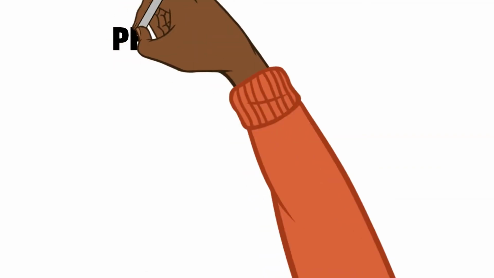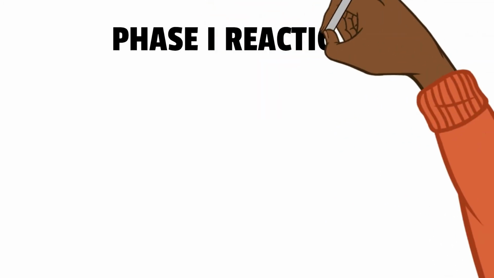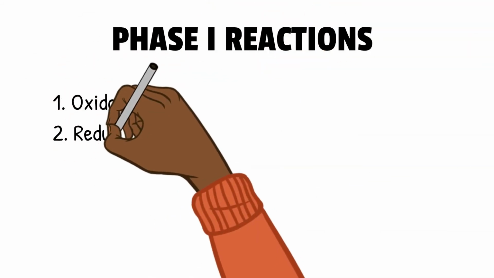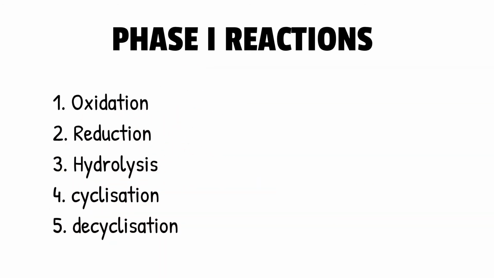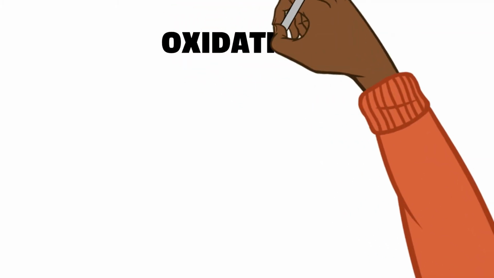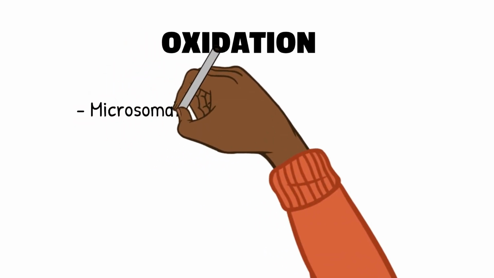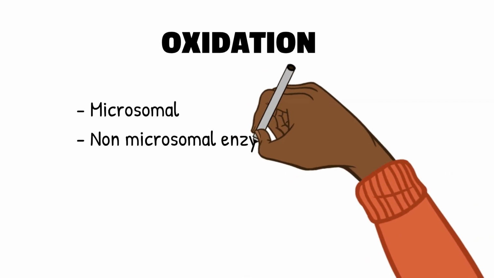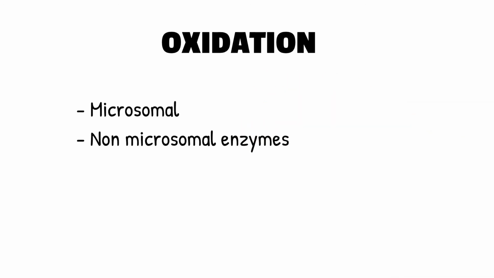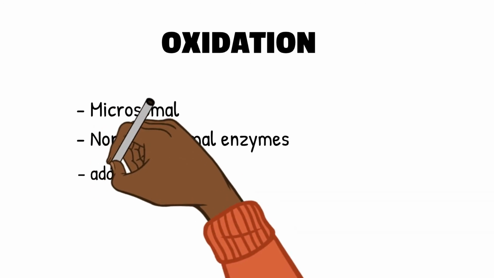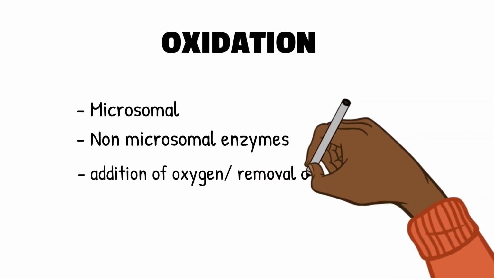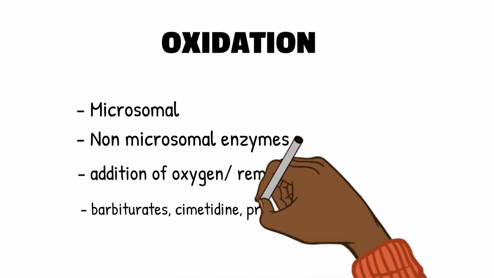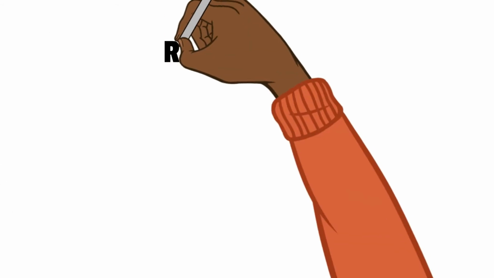Now we'll look into the phase 1 reactions. The phase 1 reactions include oxidation, reduction, hydrolysis, cyclization, and decyclization. The oxidation reactions can be carried out by both microsomal as well as non-microsomal enzymes. Basically here there is addition of oxygen or removal of hydrogen. Some of the drugs that undergo oxidation reactions include barbiturates, cimetidine, propranolol, and steroids.